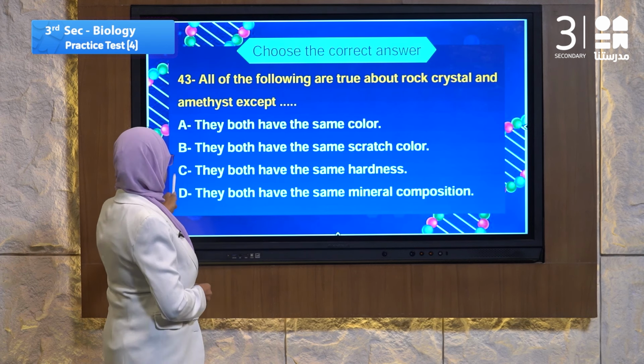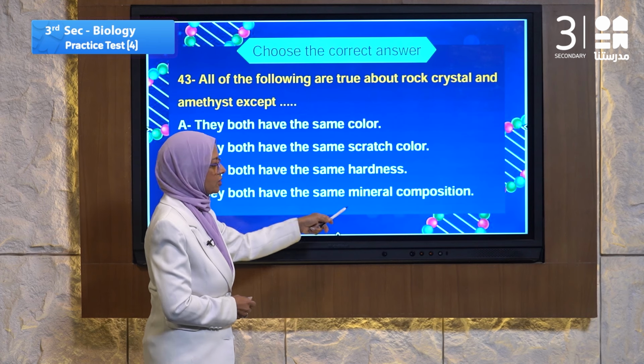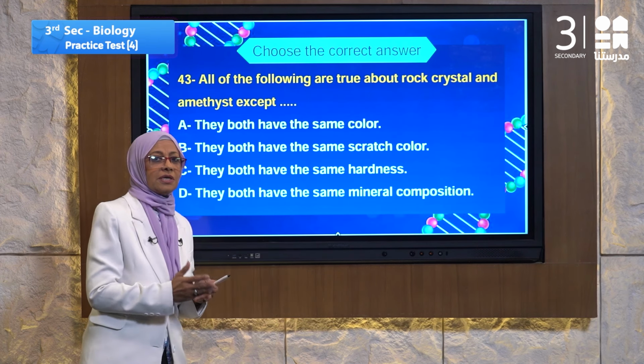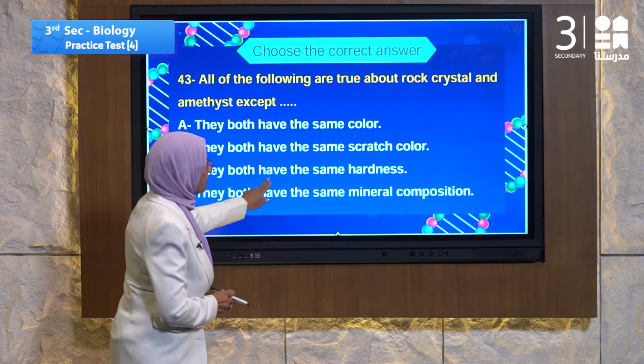No. C, they both have the same hardness. No. They are different in hardness. They both have the same mineral composition. No. So the answer will be A. They have the same color. Let's go to question number 44.